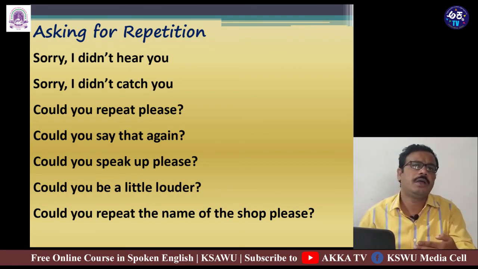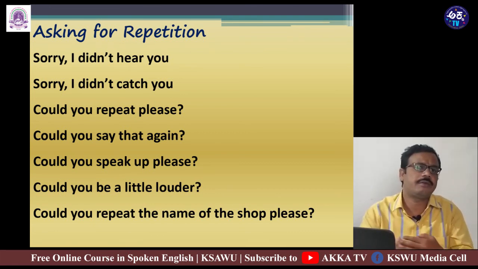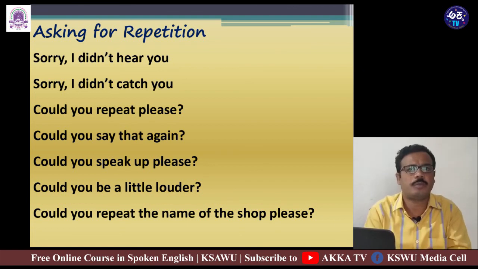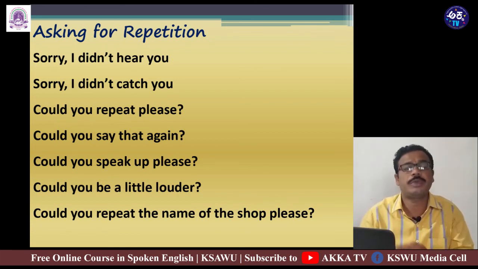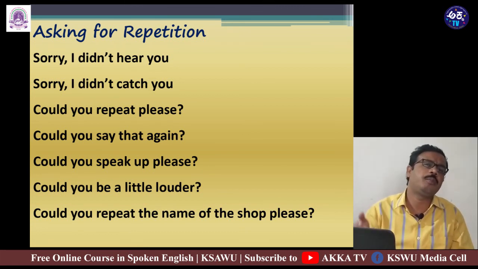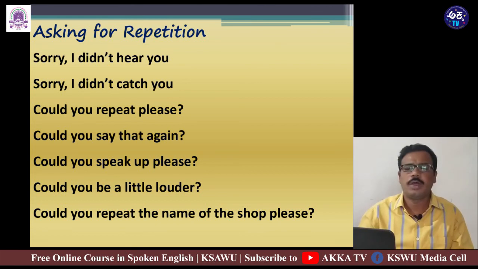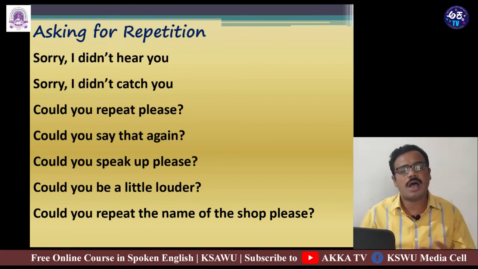So the person, while giving you information or direction, says the name of a shop and you forget the name of the shop. That is the reason you ask the person to repeat the name of the shop he said. And you can say, could you repeat the name of the shop please? Then the person would repeat the name of the shop. So this is how you can ask the other person to repeat the information, right?